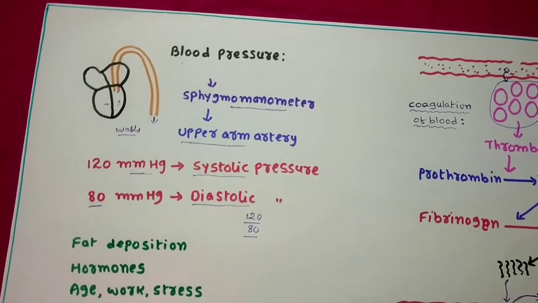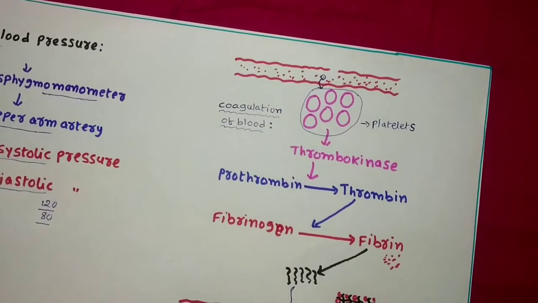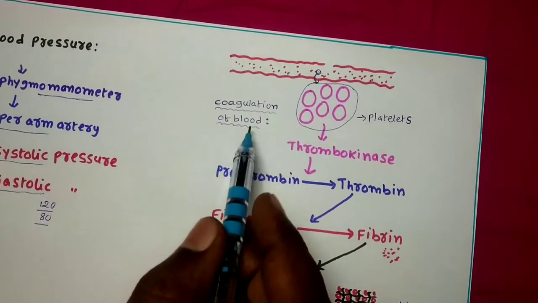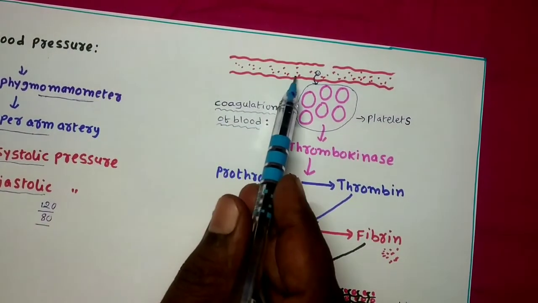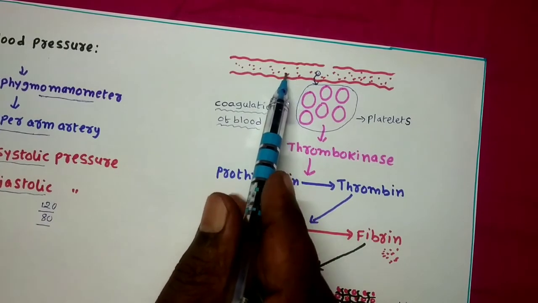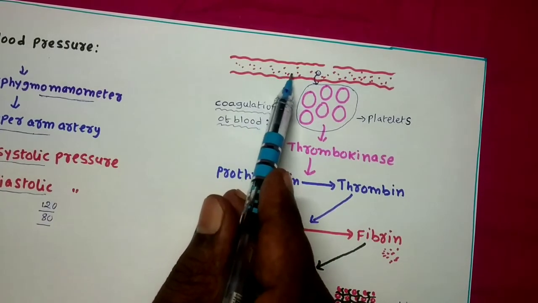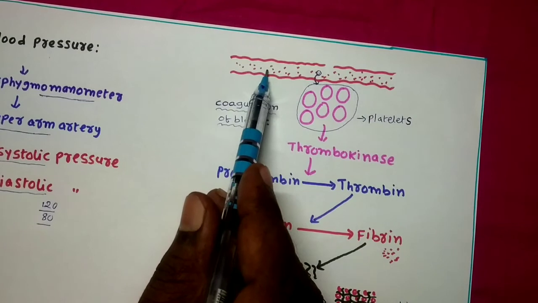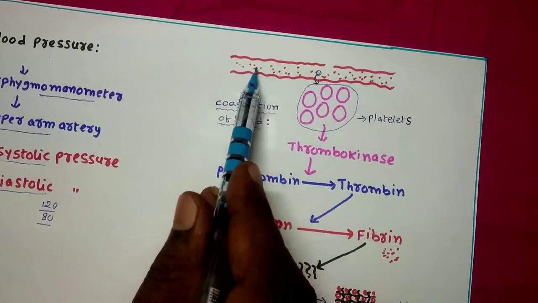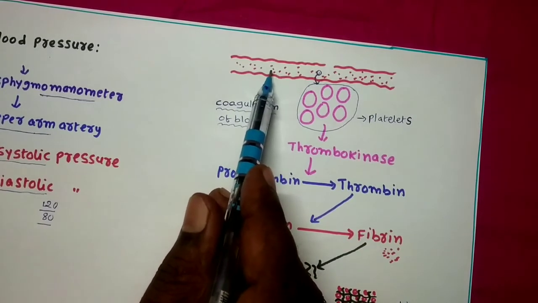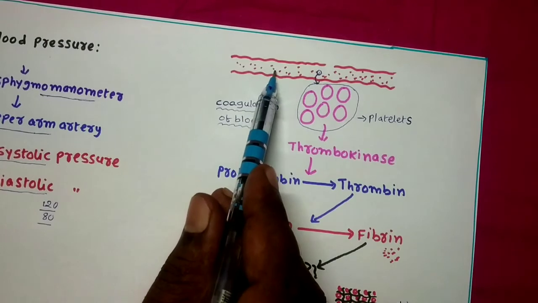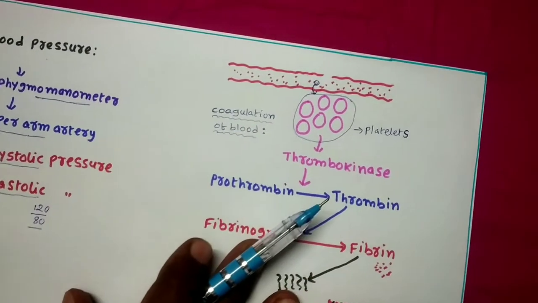Okay, right. So next, coming to the coagulation of the blood. When blood flows within the blood vessels, generally the blood should not clot. If it clots, the flow of the blood does not reach the body parts, and thus the organs will not work properly.